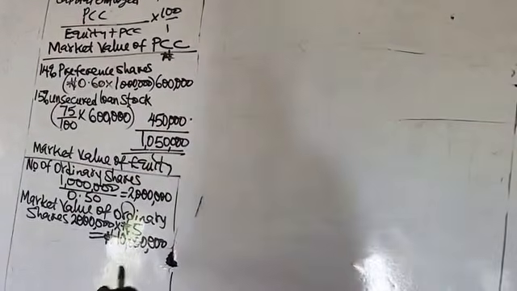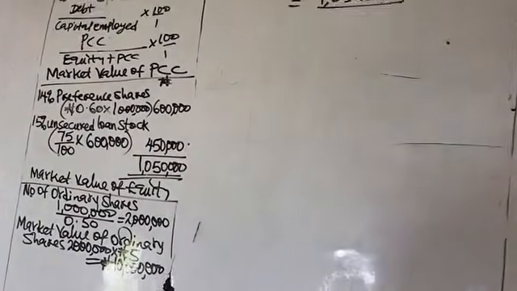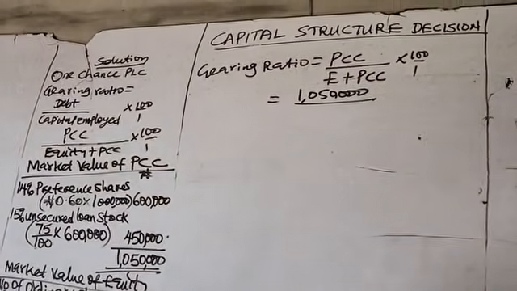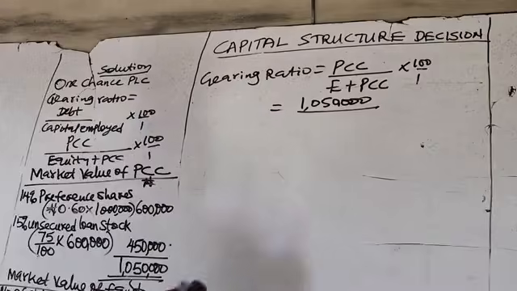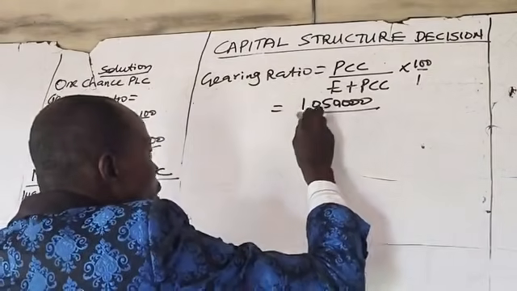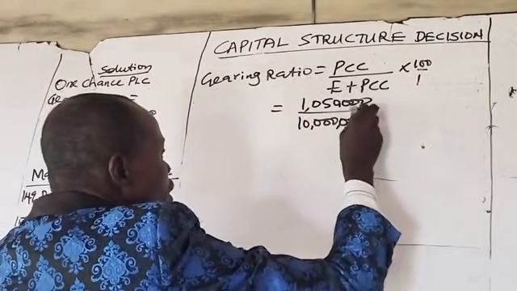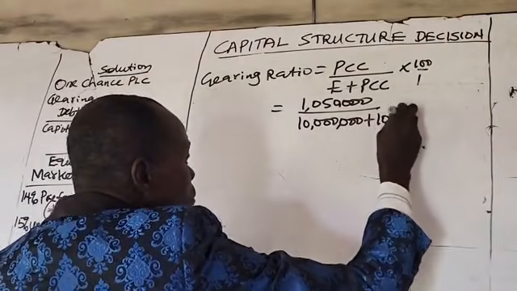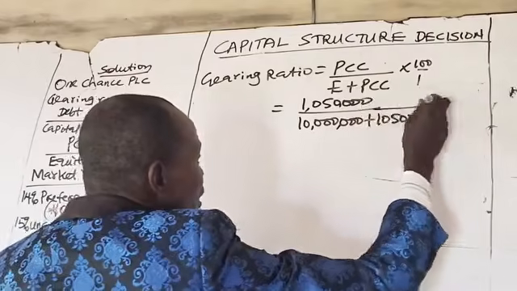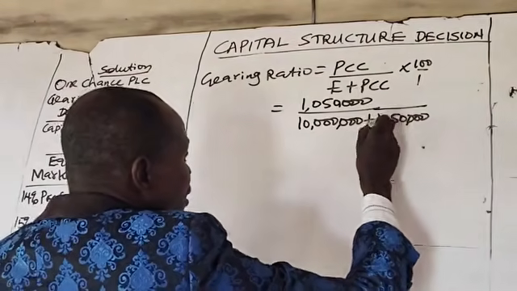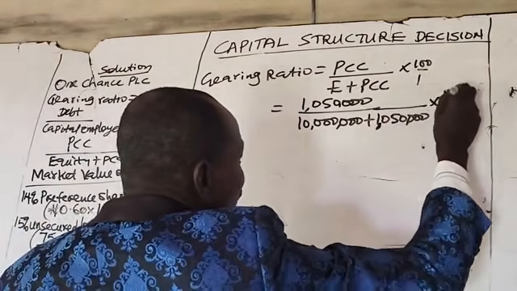Therefore capital employed will be 10 million plus 1,050,000.